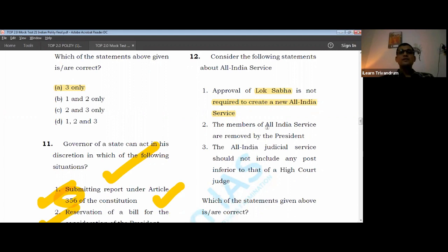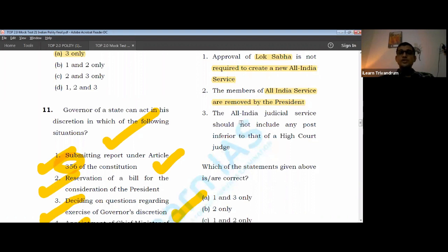Members of All India Service are removed by the president. Very true. All India Service is working under the pleasure of the president. Doctrine of pleasure applies, and the president is the one who can remove them. Okay, so our first statement is wrong. Second is right, and let's see the third one. All India Judicial Service should not include any post inferior to that of the High Court judge. No, inferior to that of a district court. This is a key point. Okay, so this is a wrong statement. So we have 1 and 3 as wrong. Answer should be 2 only.